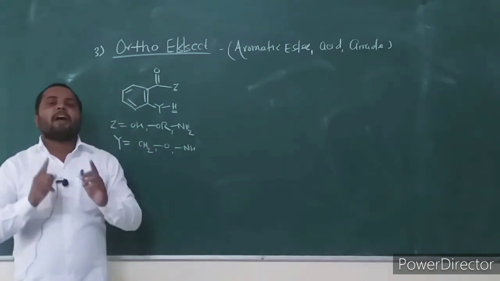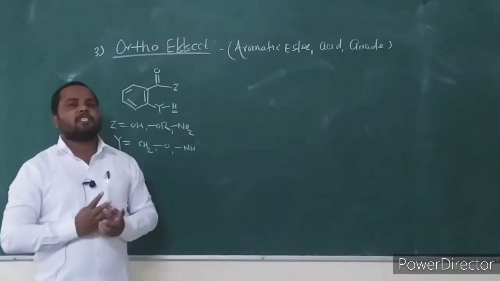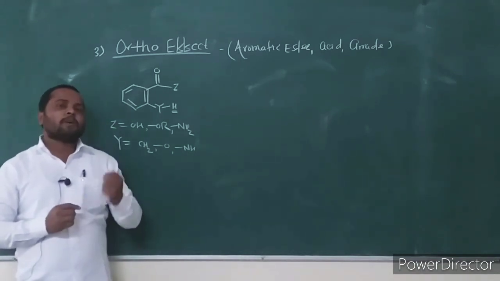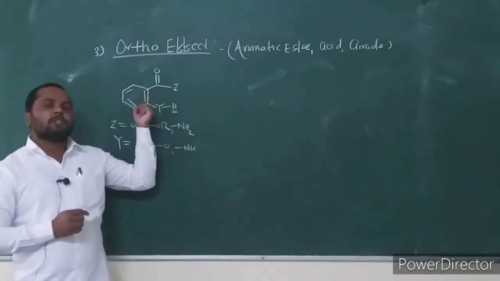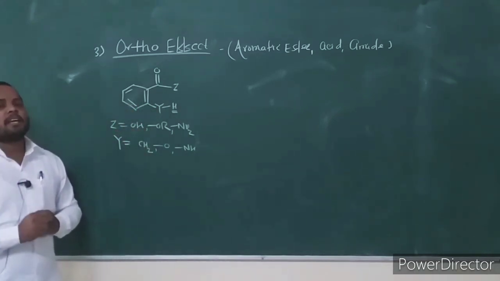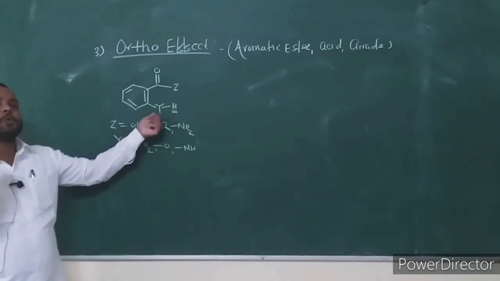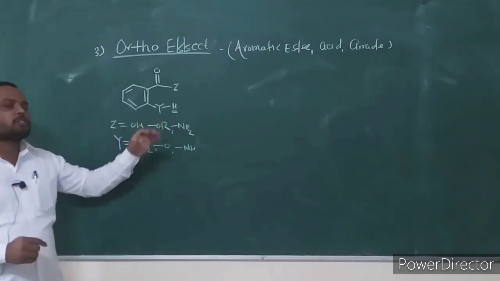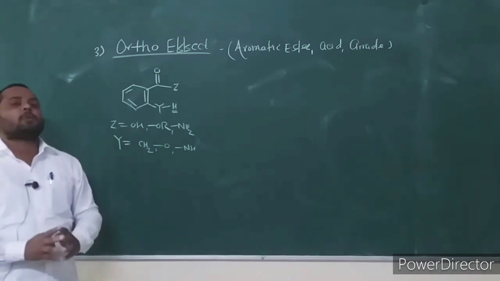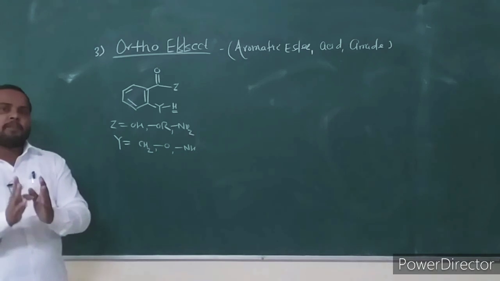The required condition for ortho effect fragmentation is that, with respect to the acid, ester and amide functional group, there should be an ortho substituent present, and this ortho group should have at least one hydrogen. Then this compound undergoes the fragmentation.